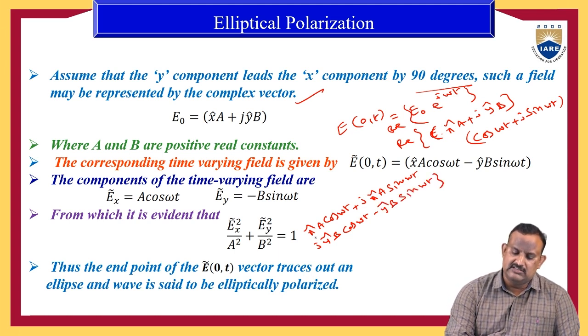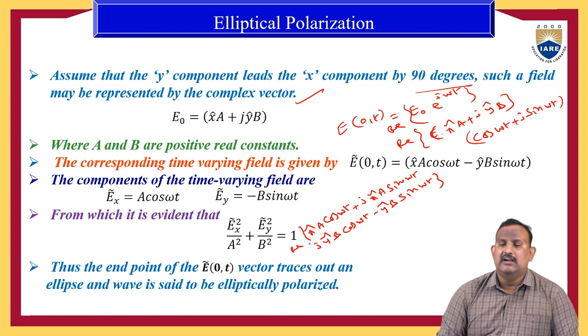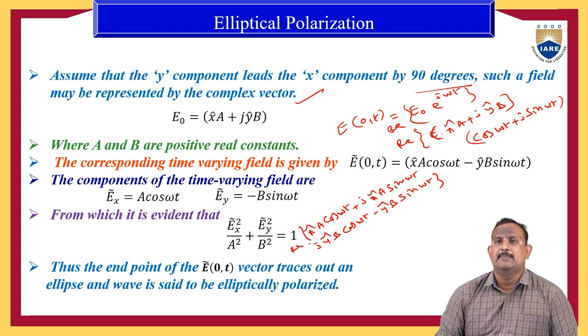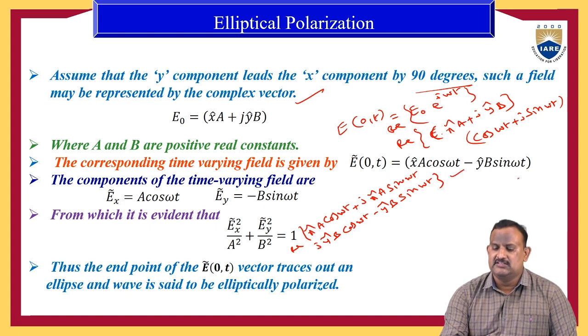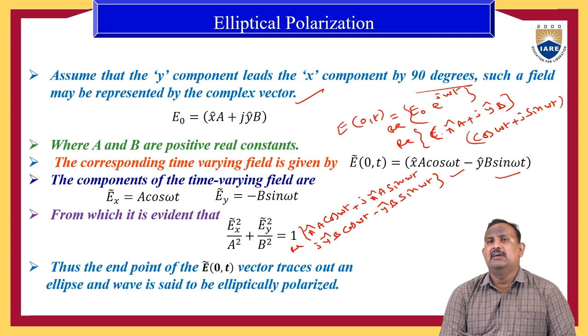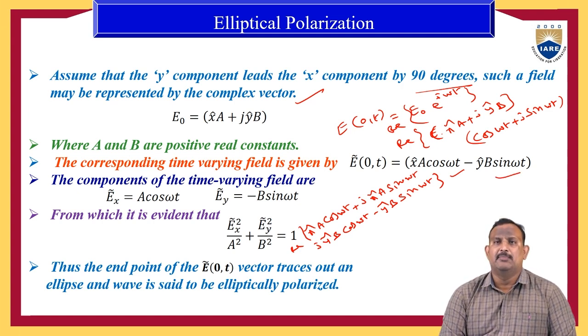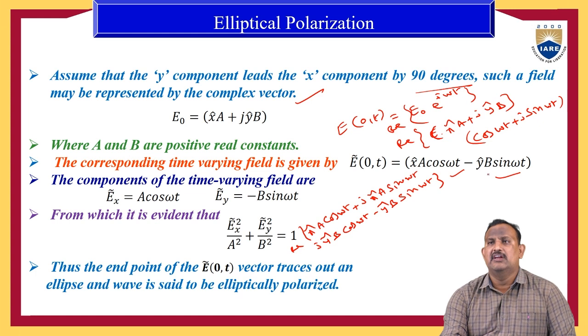We need to consider the real part of the equation, and then we have E of 0 comma t is equal to x cap into A cos omega t minus y cap into B sin omega t. Comparing the x and y components, the x component is Ex equal to A cos omega t, and the y component is minus B sin omega t.